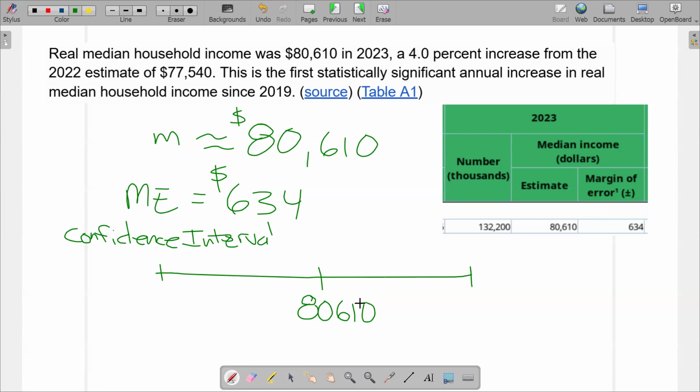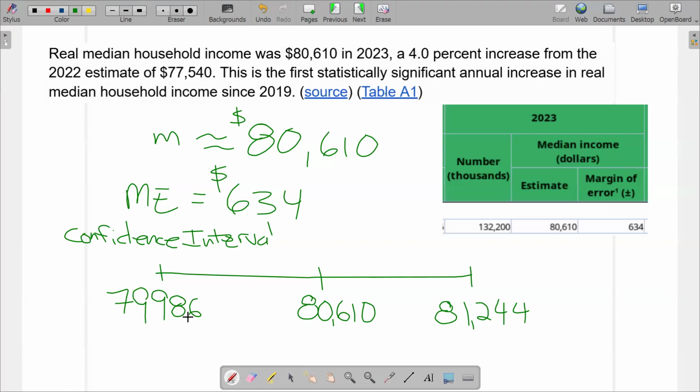If I add the margin of error to that, then I'm going to get the upper end of the confidence interval. So I think I can do that one in my head today. There's going to be a 4, a 4, 2, a 1, and an 8. So that's the upper part of my confidence interval estimate. And then on the other side, I've got to subtract it. Let's subtract that in my head today. 24 down. So that's going to be what? 7, 9, 9, 8, 6. Somebody with a calculator check.